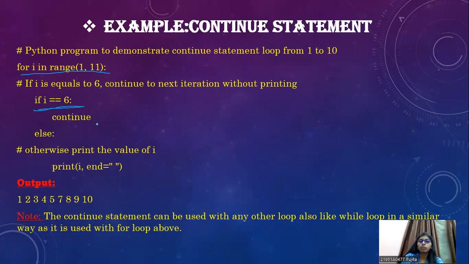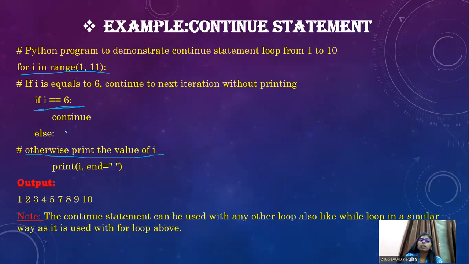You don't have to print, but you have to continue. Otherwise, print the value of i.